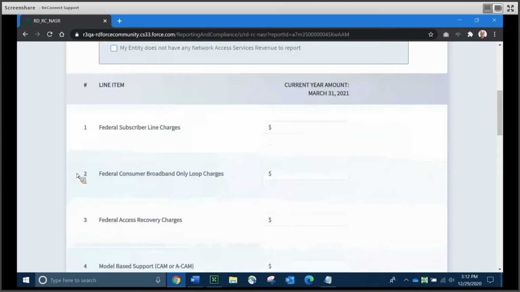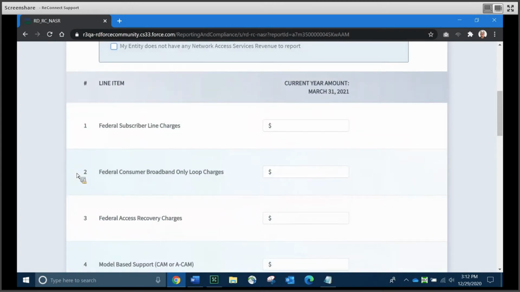I've scrolled back to the top because I'd like to show you how the system handles data. Suppose that you have some data to enter on this particular schedule, but you don't need to fill out every line. You do not have to put a 0 in any line for which you do not have data. Simply leave it blank. However, leaving it blank in some cases on some schedules may require an explanation, which we'll see in a few minutes.